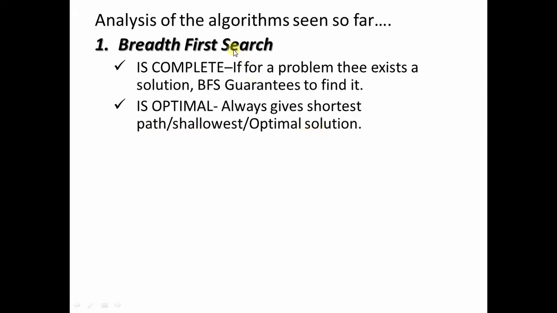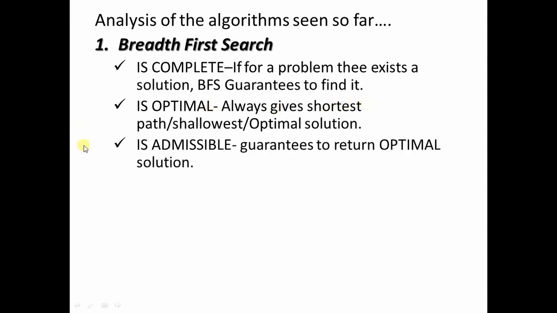So breadth first search is always going to give you the optimal solution. Breadth first search is also admissible because it guarantees to return an optimal solution. So with respect to the first three properties, breadth first search is complete as well as optimal as well as admissible.